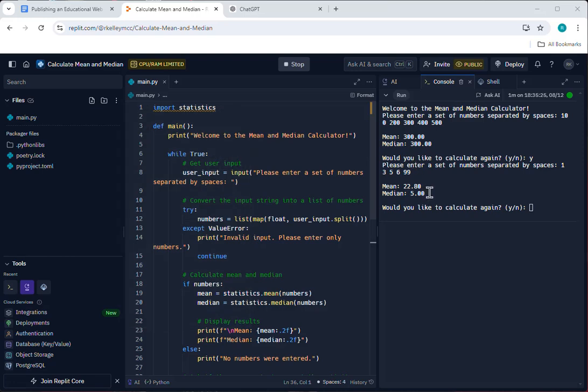And the median is 5, and that would be the middle value in the set, and 5 is smack dab in the middle of these 5 values. So at this point, pretty good. I'll say no more calculations, and it says goodbye. Perfect. So at this point, you now see how you can work with ChatGPT to create the code and then bring it over here to Replit and run the code, which in itself is already fairly satisfying.